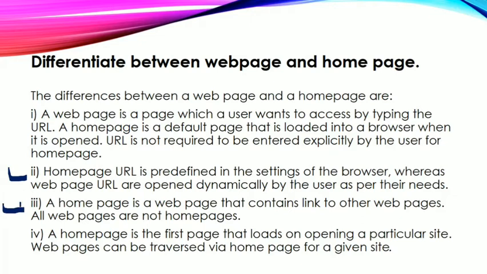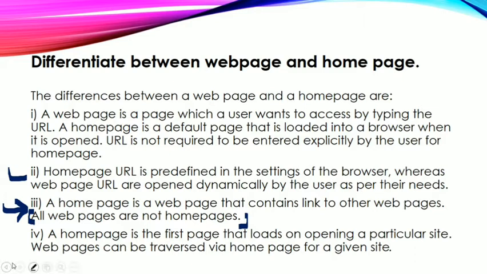The next point we have: a web page is a web page, while a home page is a web page that contains links to other web pages. In our home page, we have some links, and these links are of some other web pages. Every page on the internet can be termed as a web page. All web pages are not home pages. It's a very important point. All web pages are not home pages, whereas all home pages are web pages. It's a contradictory point that you have to learn.